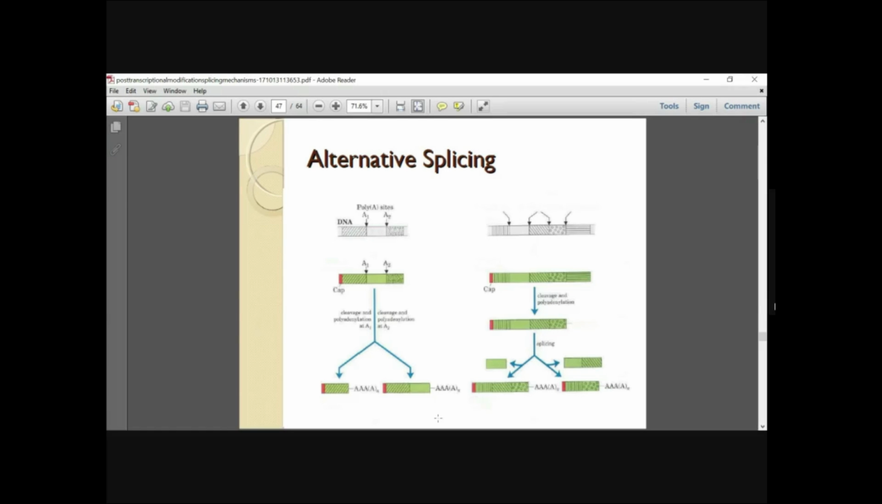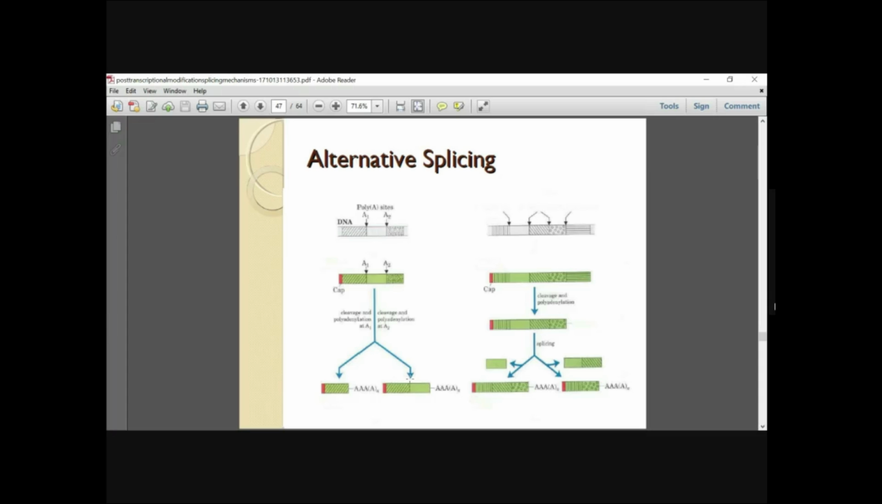But in certain cases, alternative 5' or 3' splice sites are used during splicing. So what happens? It results in the production of more than one mRNA species. Here you have two splice sites, this is one splice site, this is another one. Cleavage and polyadenylation takes place, and two mRNAs will be mainly formed.